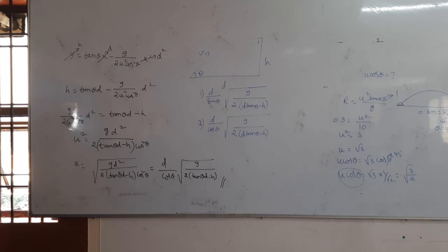Important model. A ball is projected with a velocity of 10 meters per second at an angle of 30 degrees with horizontal.